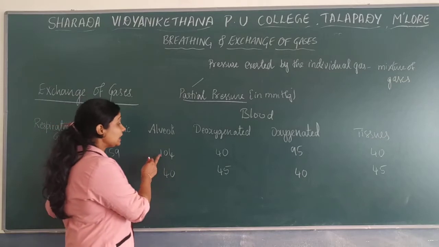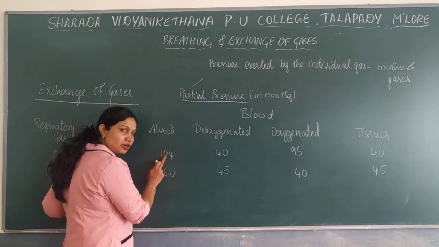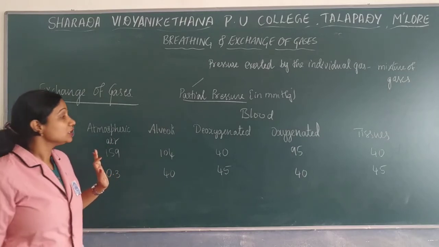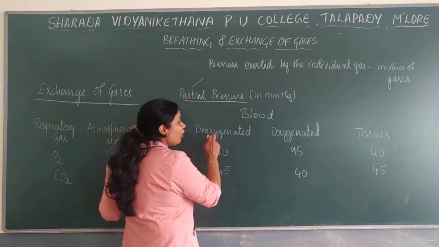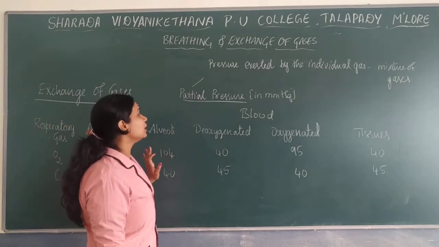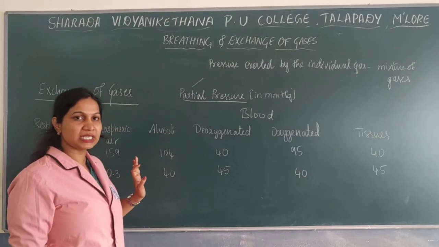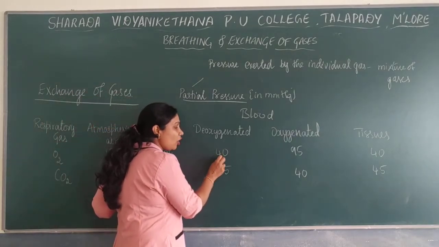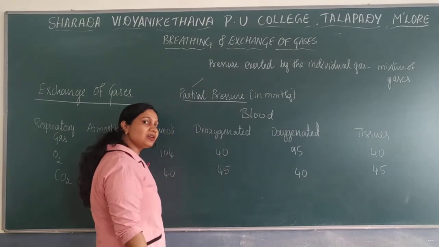So in the alveoli, the partial pressure of oxygen is more and the partial pressure of carbon dioxide is less. Next, in the deoxygenated blood, it is a carbon dioxide rich blood.